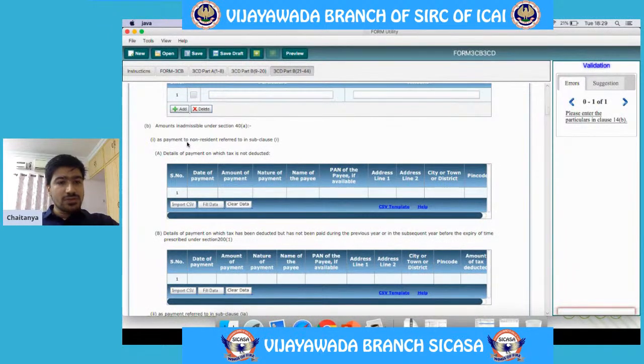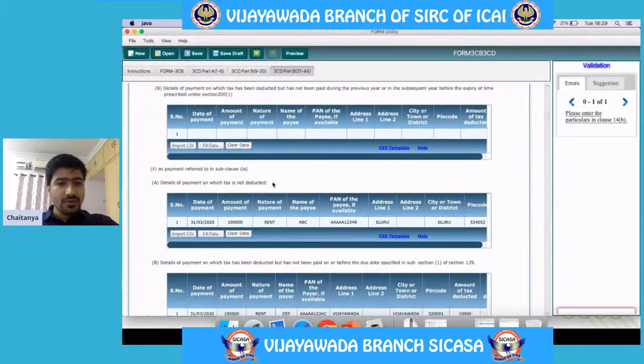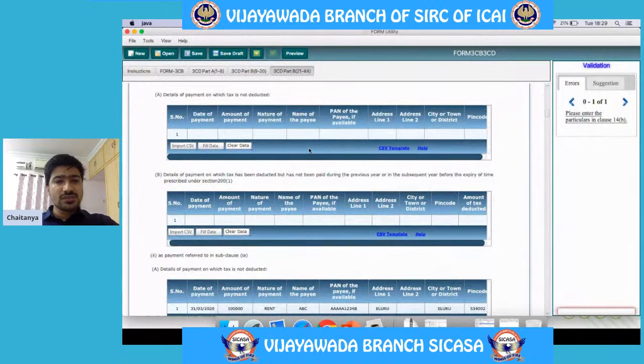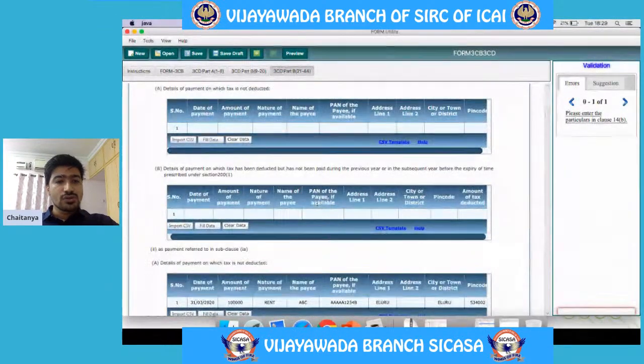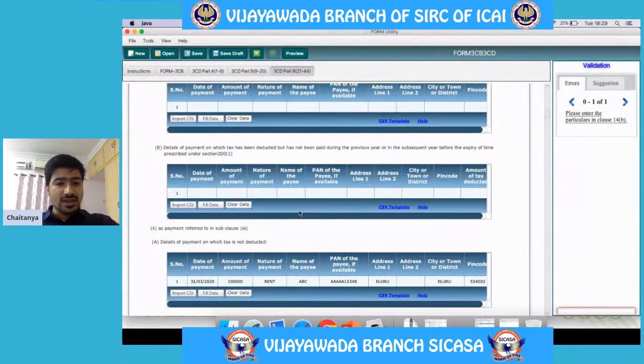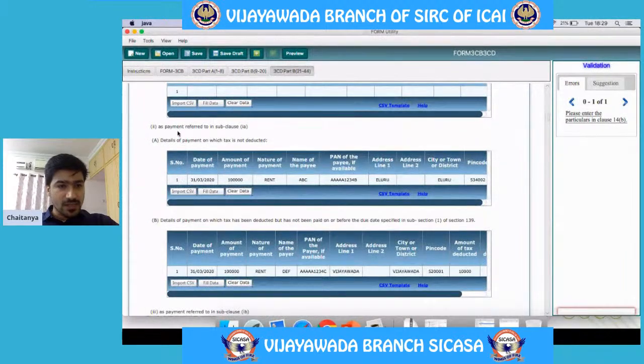First, payments to non-residents. Say in this case there are no payments to non-residents. Because the details which are required to be given in payments to non-residents and payments to residents are one and the same. So I'll explain this here in payments to residents. Okay. See, I have two business premises. One business premise is in Eluru and the second business premise is in Vijayawada. Say I am paying 1 lakh as rent, say for the whole year, and I've paid it on 31st March 2020.